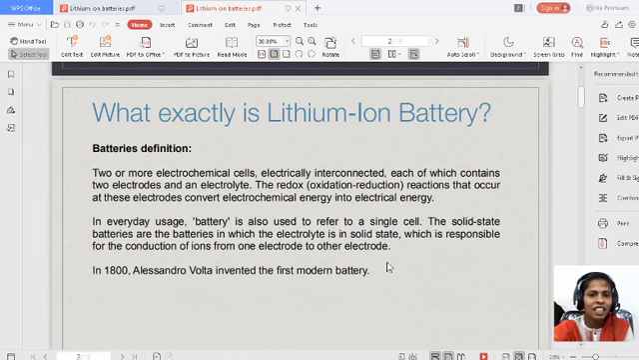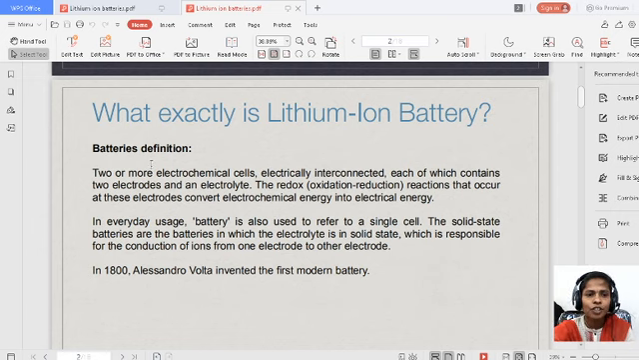You know what a single cell is? The single cell is nothing but one that contains an anode, a cathode and the electrolyte. That is a single cell. But the battery contains a large number of electrochemical cells in series. That is what is meant by the battery.